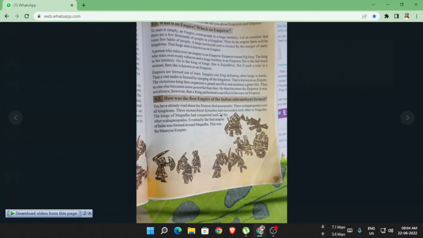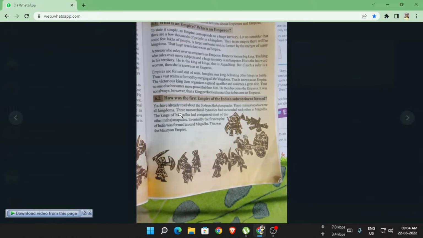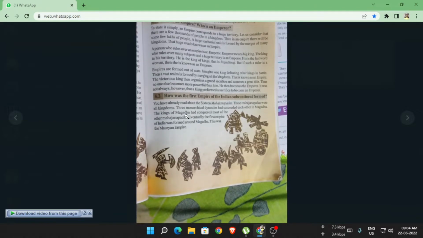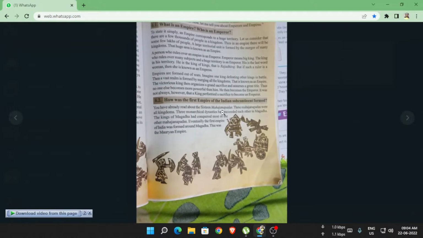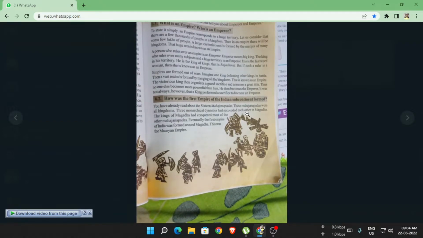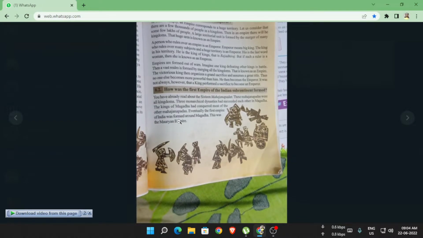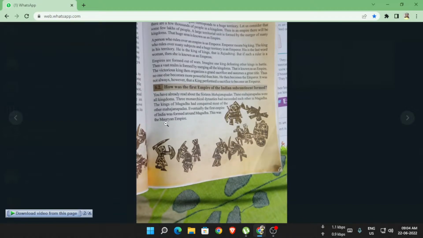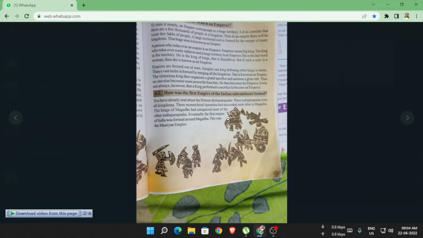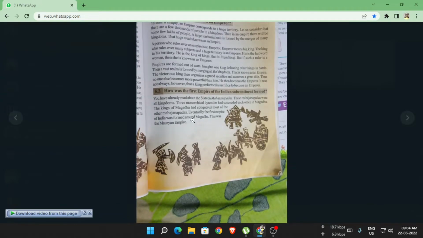Now how was the first empire of the Indian subcontinent formed? We know about the 16 Mahajanapadas, those kingdoms. The most important kingdom that succeeded at that time is Magadha, that we also know. Now the king of Magadha conquered all those 16 kingdoms, and the first empire of India was formed in Magadha.